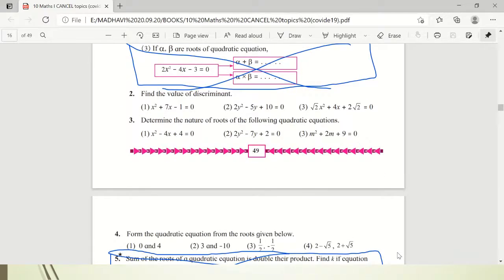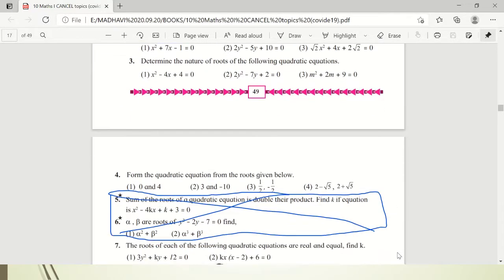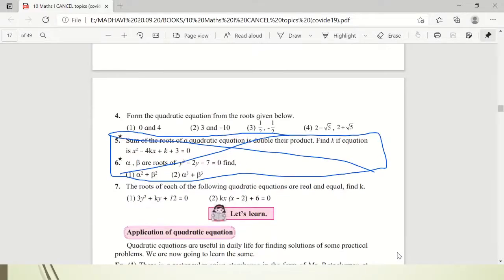Then from the same practice set, question number 5 and 6 are cancelled, which are based on the relationship between the coefficients and the roots. So these two questions are cancelled. Question number 7 is not cancelled. Please take a note of this.